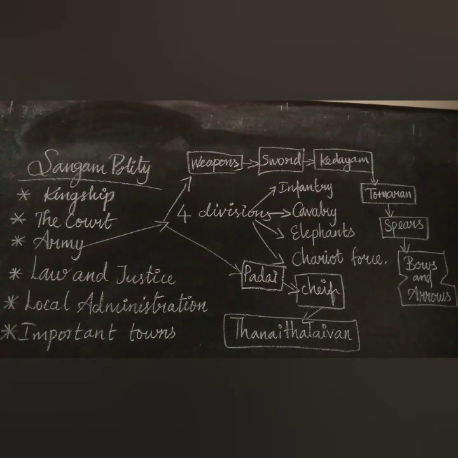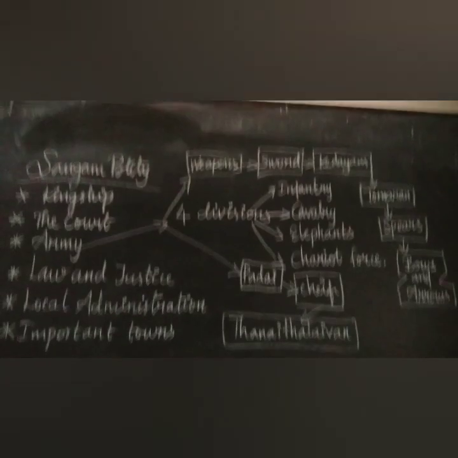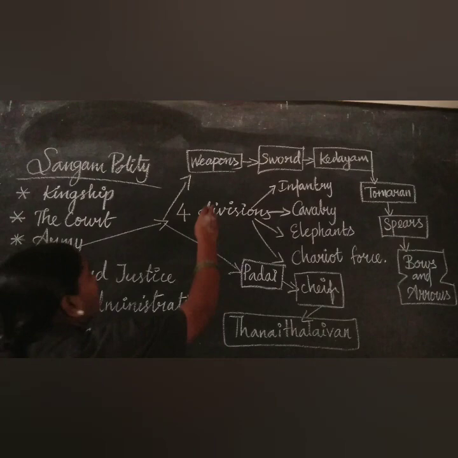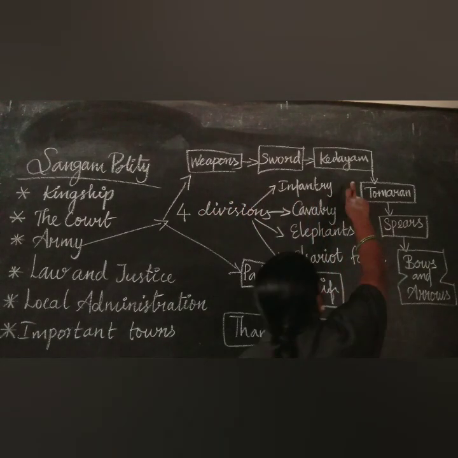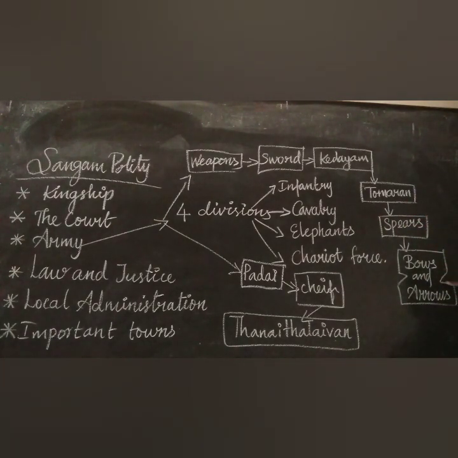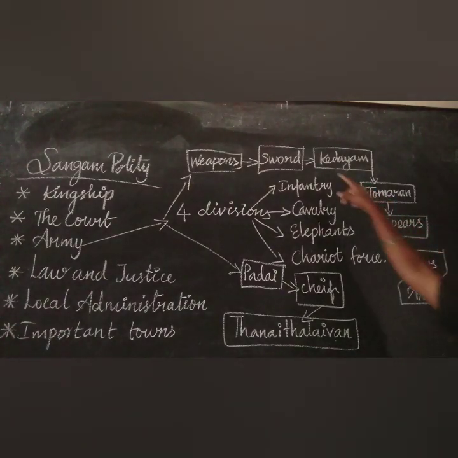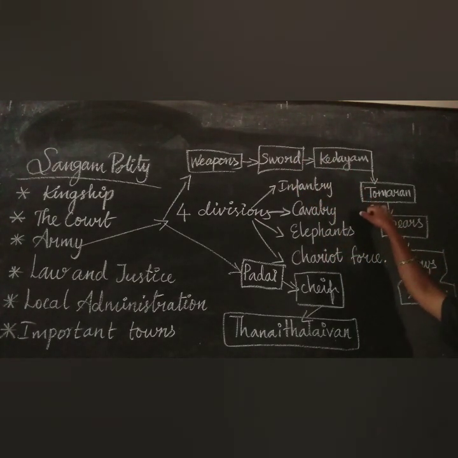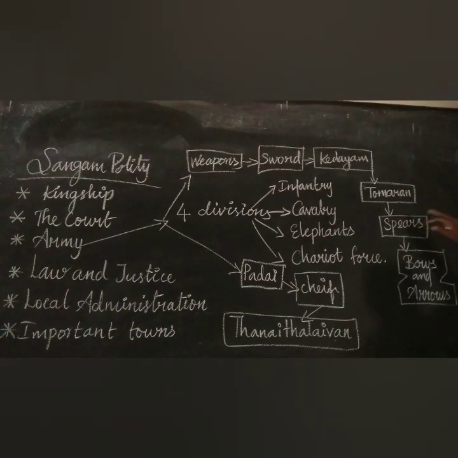The prominent weapons used during the period were sword, kadayam, that means shield, tamaram, that means lance, spears, bow and arrows. These are the weapons in the period.